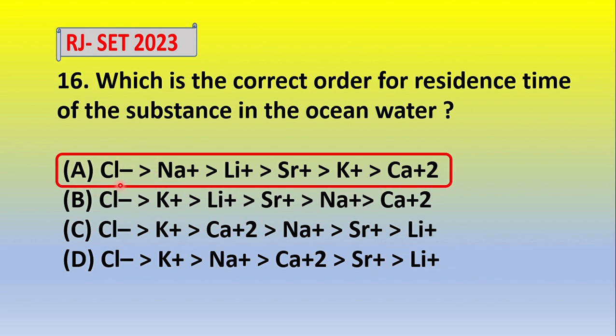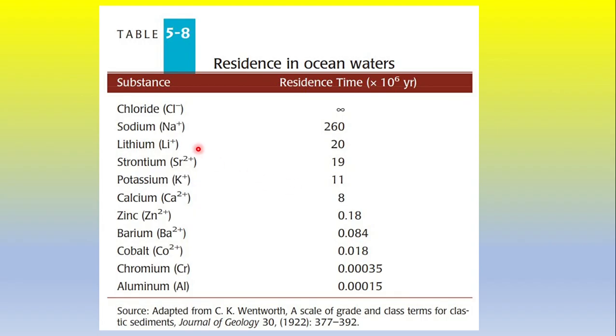Chloride ions are most dominant in the ocean, then sodium ions, then lithium, then strontium, then potassium, then calcium. Okay, this is the decreasing order. Now focus on the residence time in the ocean water. Chloride residence time is infinity. Sodium residence time is 260 million years. Then lithium 20 million years, then strontium 19 million years, potassium 11 million years, calcium 8 million years. So remember the increasing or decreasing order of all. This is very important for the CSIR NET exam.